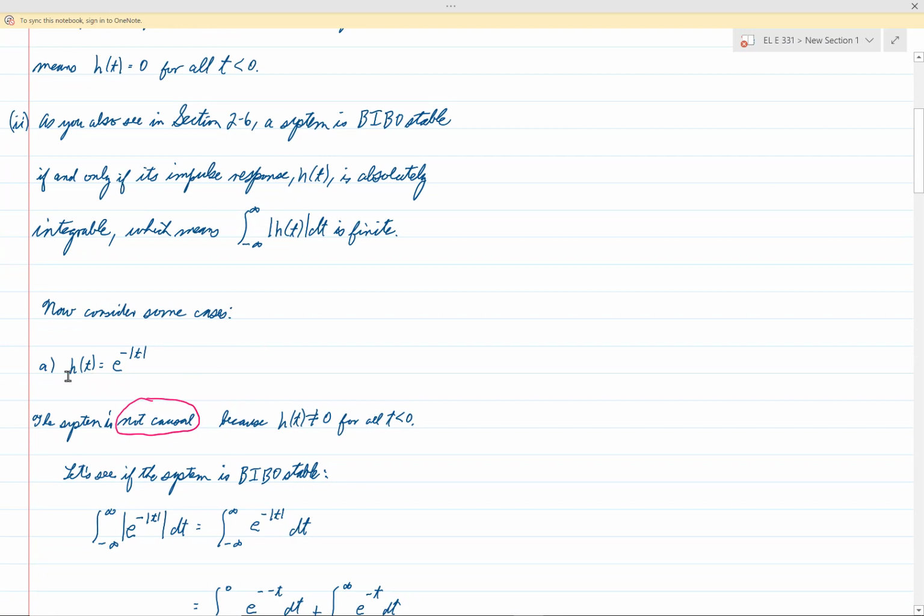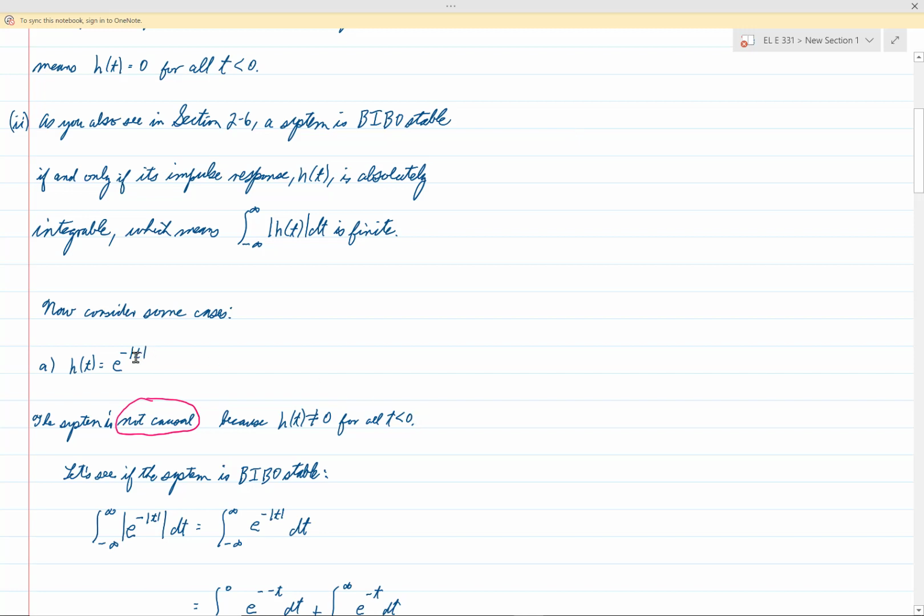In the first case, we're looking at a system whose impulse response is e to the minus absolute value of t. Notice that we don't have a u of t multiplying that, so this is the expression for all values of t. Right away we see that this system is not causal because h of t is not equal to 0 for all t less than 0.